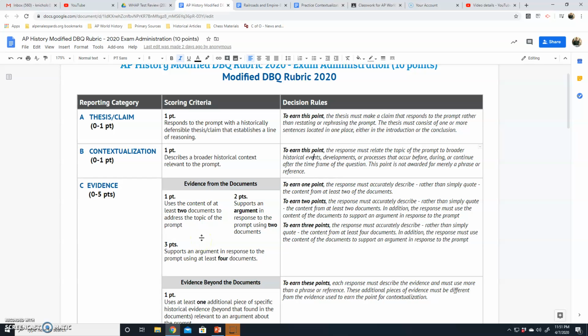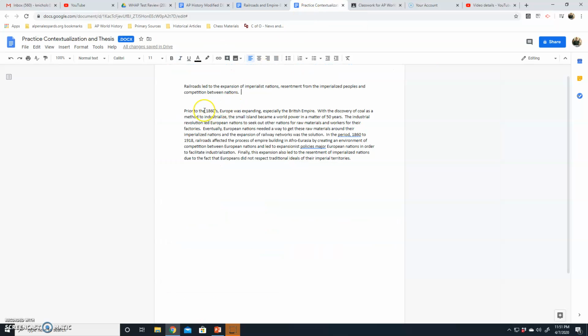Railroads led to expansion of imperialist nations. Railroads led to resentment among the imperialized people. And railroads led to competition between nations.